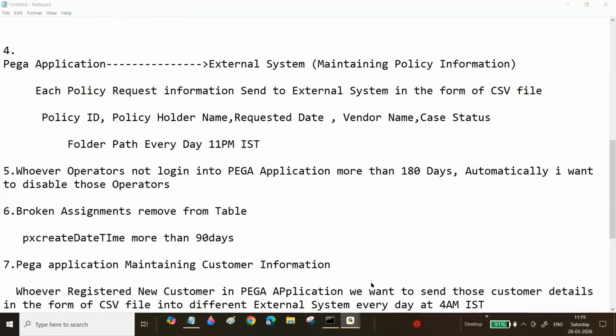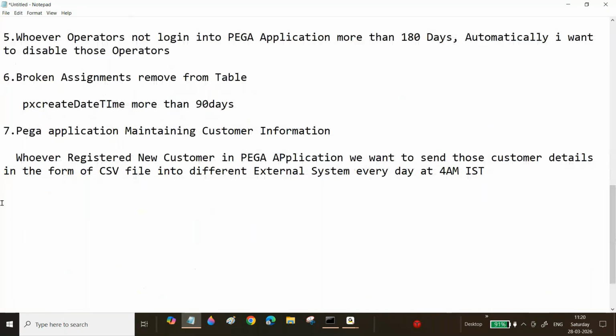Sir, now my case is available in some specific stage, bro. I'm requesting some information. If they didn't provide it, don't resolve. Sir, previously what we discussed? Resolve the case. No, don't resolve. Resend that case to a different assignment, a different stage. Sir, now we can create our own requirement. Yes or no? Sir, now I want to resend this case to a different stage. That is also one of the requirements we can consider.